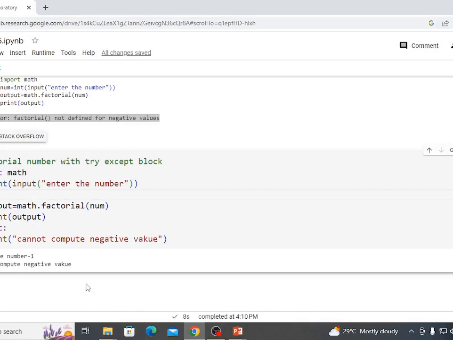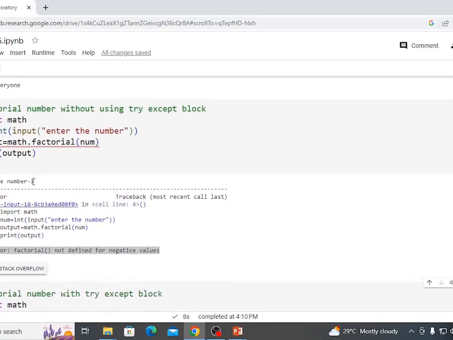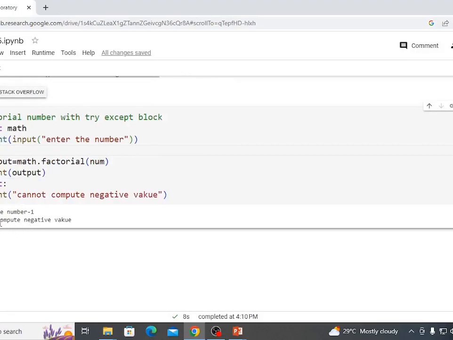See here, in the above example it is showing an error message, and here it is showing our except block message, cannot compute negative value. Sorry, by mistake there is a spelling error. See here, if we pass a negative value, it will show our except block message.